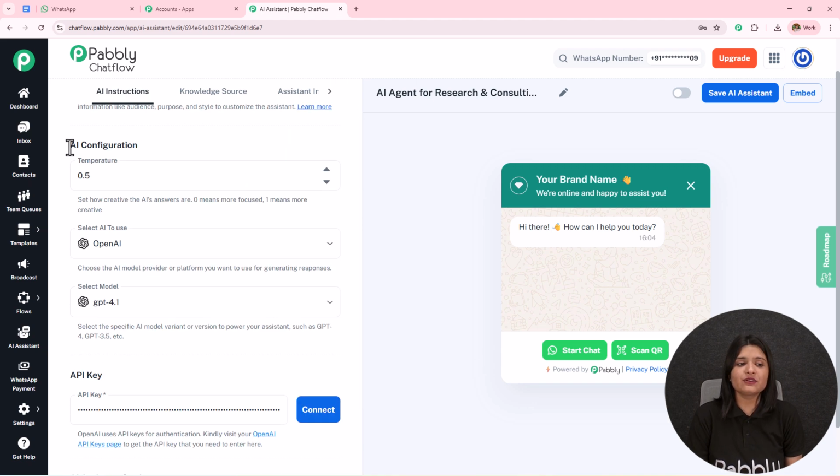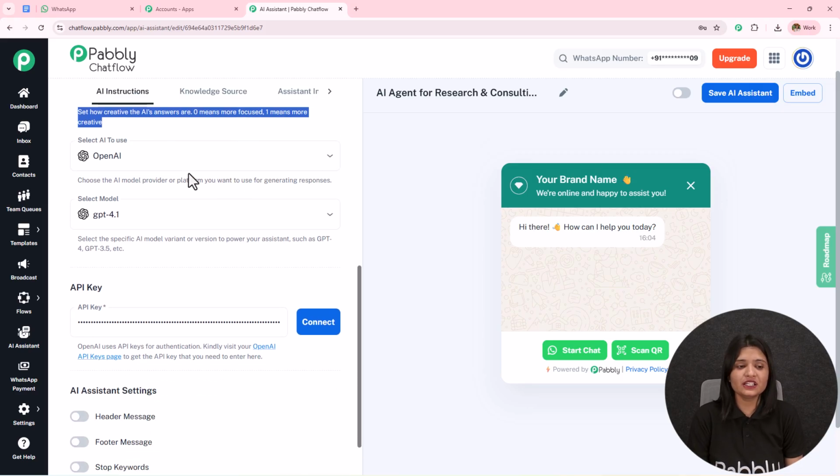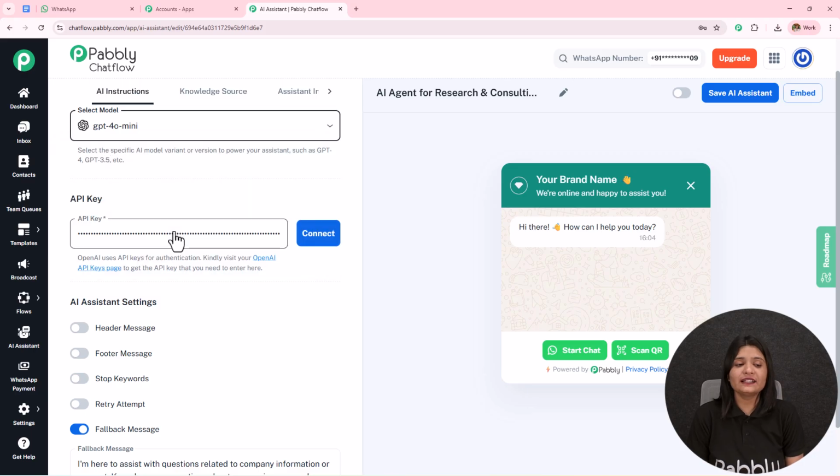And then we have this AI configuration. The first one is temperature. So it says set how the AI answers are: 0 means more focused, 1 means more creative. So if we go from 0 to 1, the creativity of how this AI is answering will enhance. I'm going to keep it as 0.7. The AI to use will be OpenAI, the model will be GPT-4o mini, and then I need to enter this